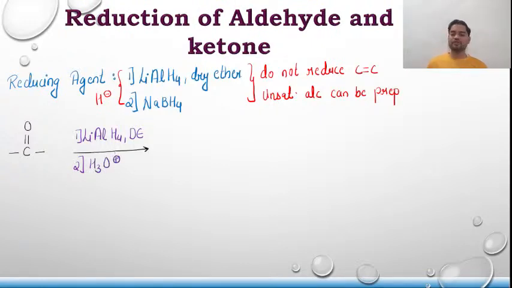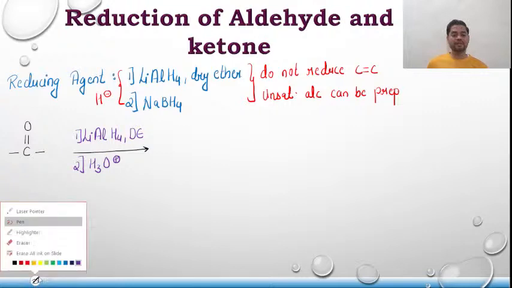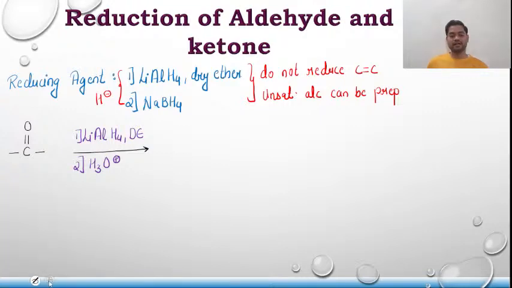And the product that will be formed is C single bond OH and H.